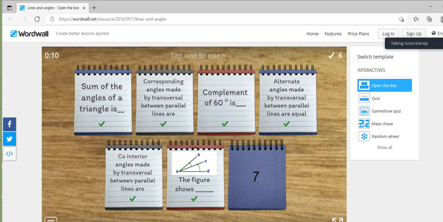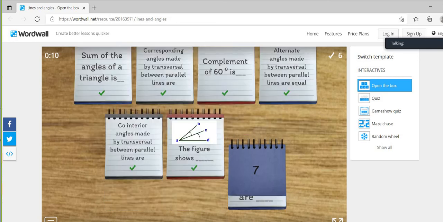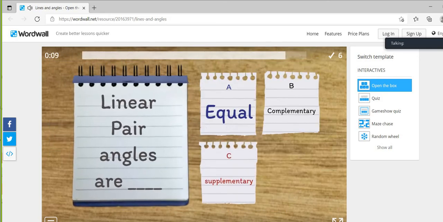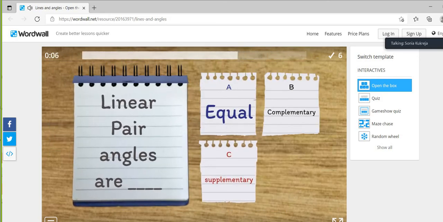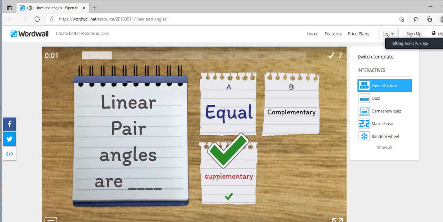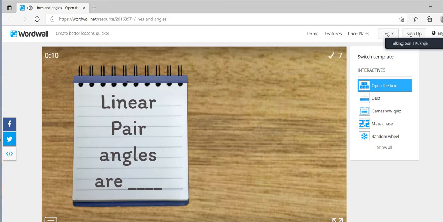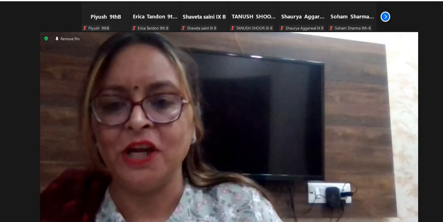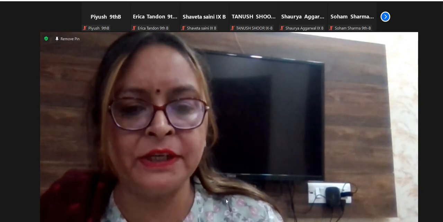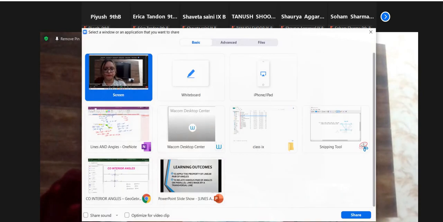Last but not the least, who would like to answer? Pari, would you? Linear pair of angles are equal, complementary, supplementary. Ma'am, it's supplementary. Very good, beta. Absolutely right. So I hope you enjoyed the quiz. Did you? Yes, ma'am.